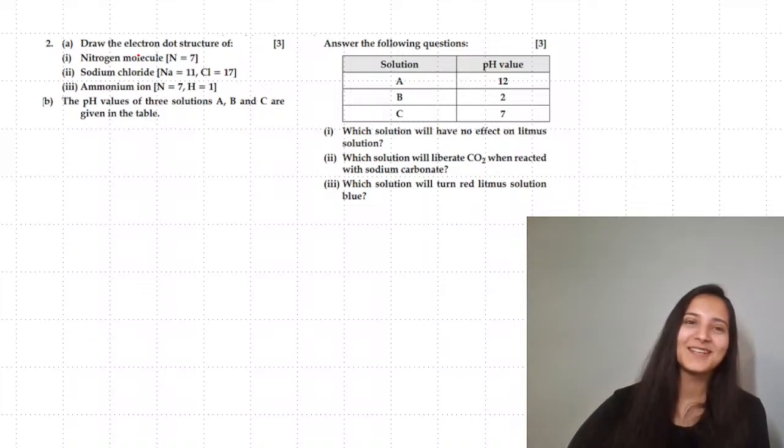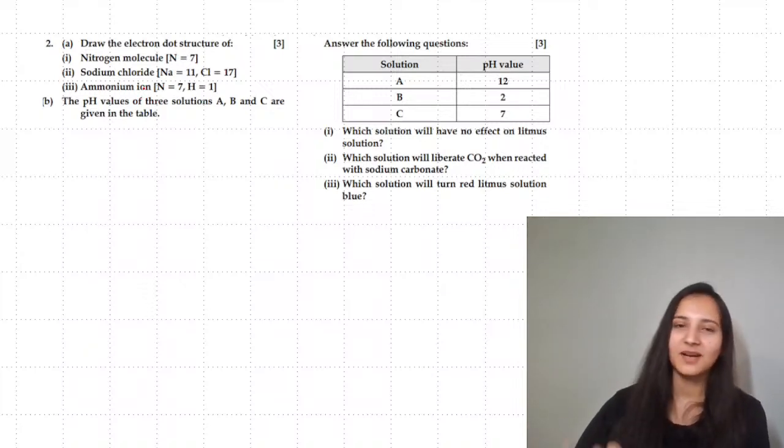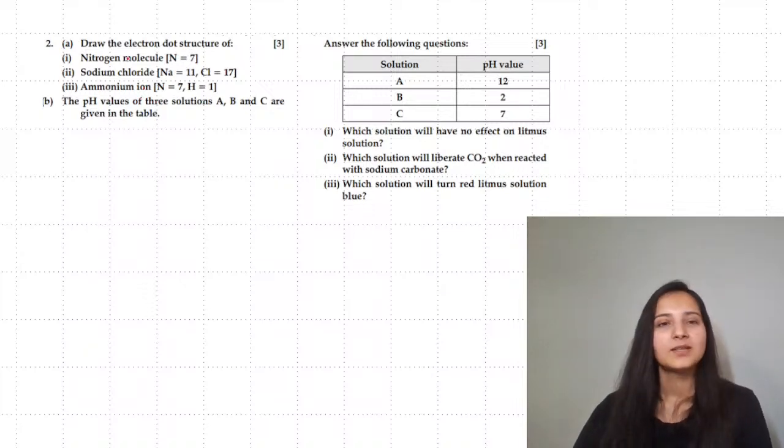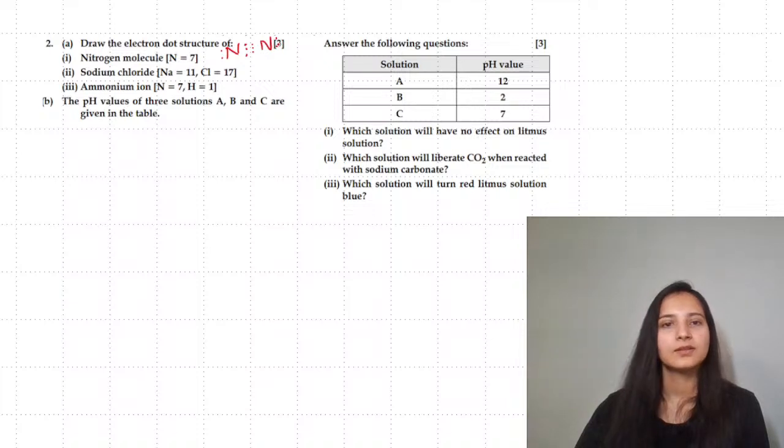Next question is, draw the electron dot structure. Draw the electron dot structure of nitrogen. By the way, nitrogen and NaCl you have in your syllabus, but baki sara ye ICSE hai. So the nitrogen molecule you will be drawing in this way, 3 electrons from each side and then lone pairs on the other.